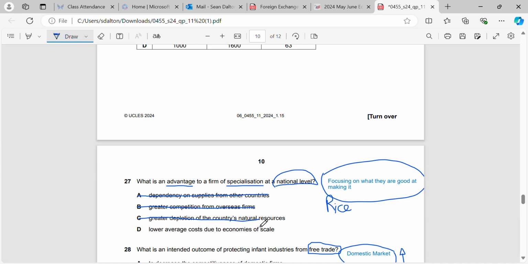Greater depletion of a country's natural resources, well, just from this you can know that's wrong, because we're asked for an advantage, and that is definitely not an advantage if we start to use more of our country's resources. An advantage would be lower average cost due to economies of scale. So we can achieve it, because that's obviously a positive thing for a business, where we can get our average cost of production to come down through economies of scale. And then we can sell it to other countries, as we're able to make more than they can with the same level of resources.